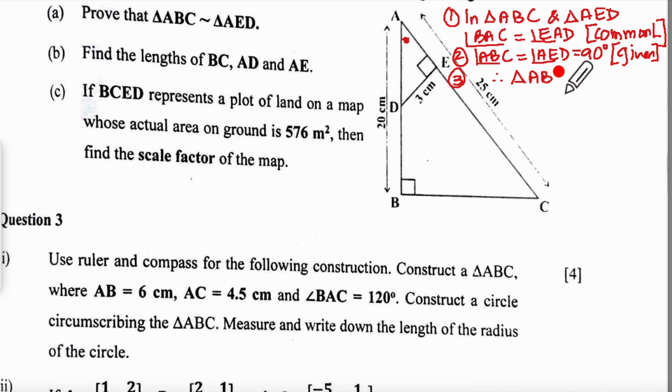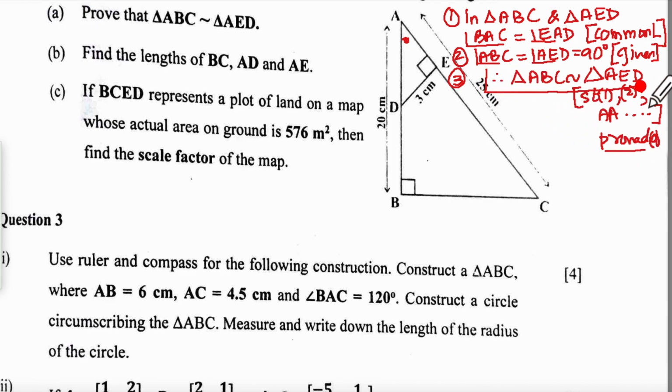Triangle ABC is similar to triangle AED, and that will be from statement 1 and 2 and the AA test for similarity. Hope you have written that. And that is your proved A part. So we keep this in a box like so.